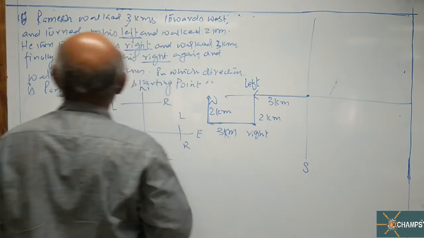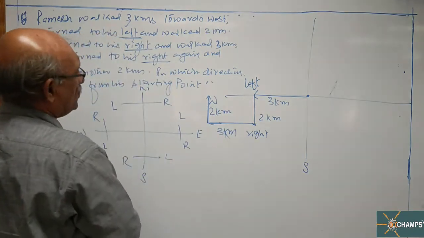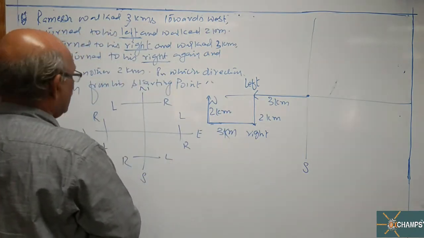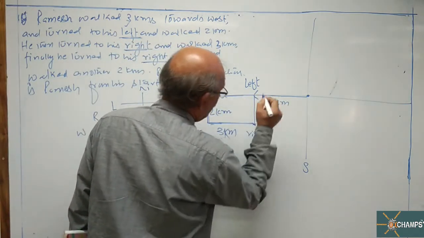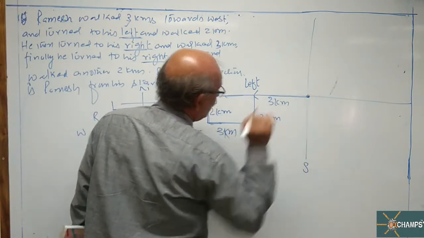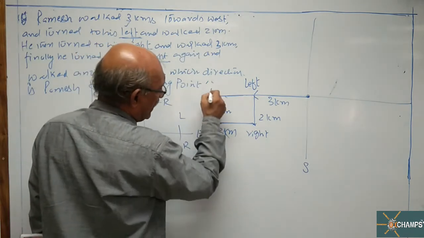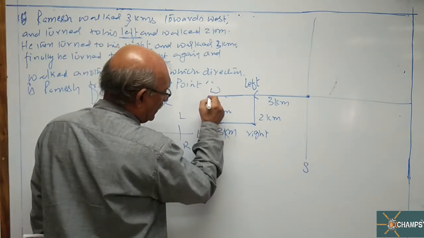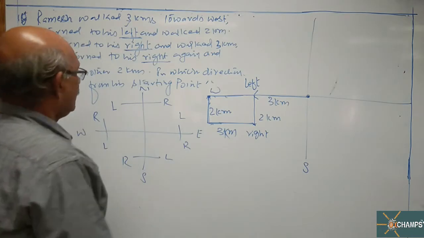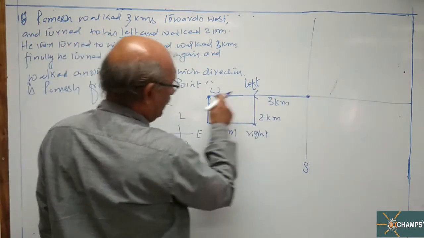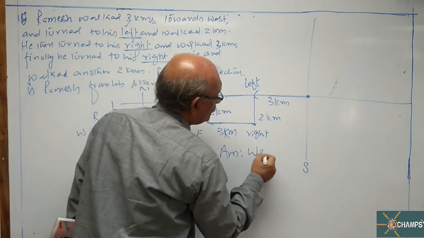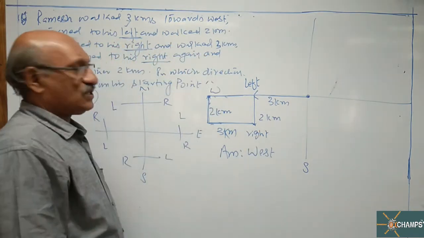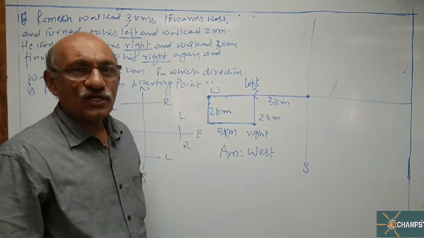Look at this, sir. After walking 2, this side is coinciding. This is the starting point of Ramesh. Now which side is he? Where he coincided, this is west. Now from the starting point, if I see, he is on the west. So your answer is west. Look at the solution one more time, sir.